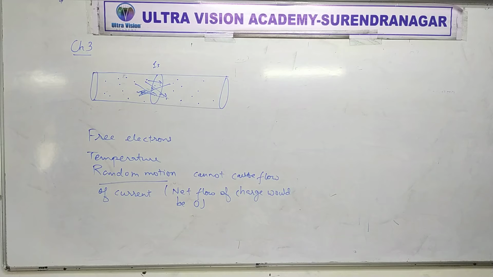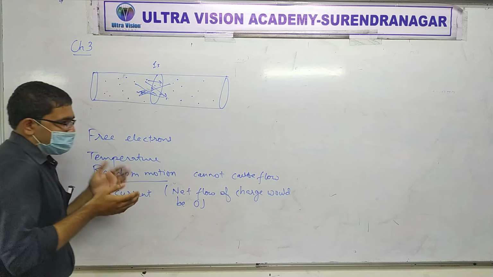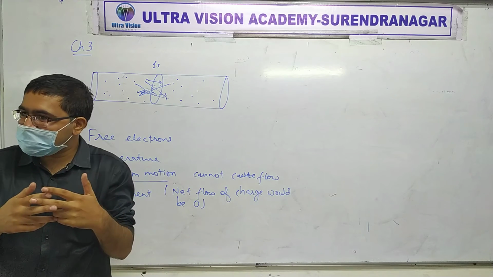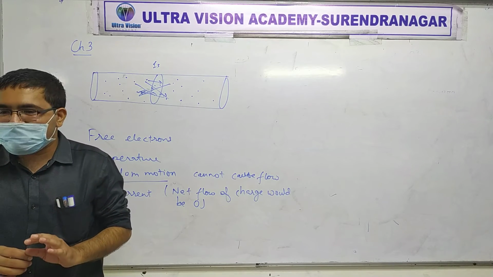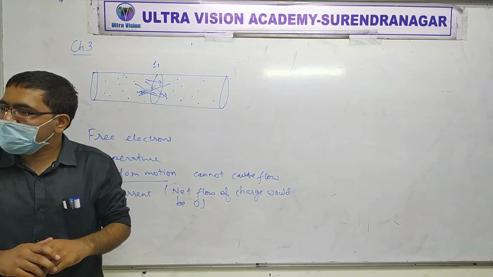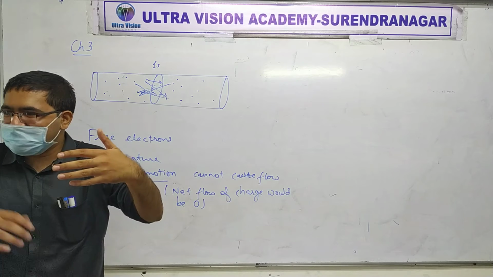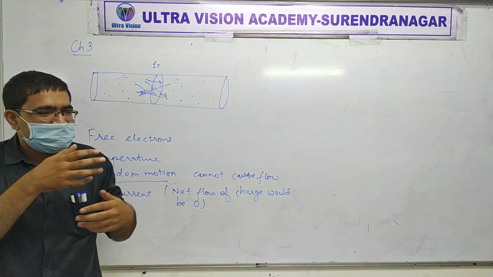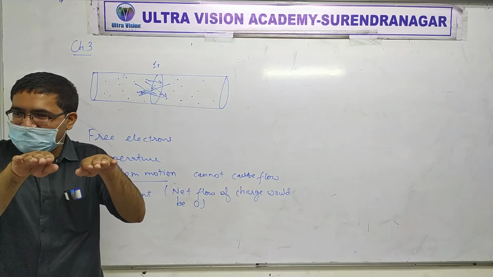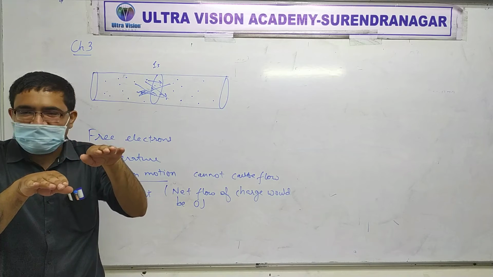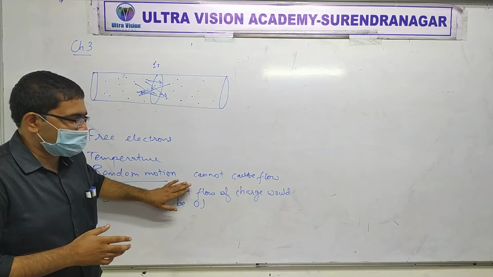Okay, so one thing is clear, to make current flow, the number of electrons going both the ways should not be same. One side more, one side less. There should be a difference, right? More electrons should go one way compared to the other. That means somehow you should push them. You should help on one side and oppose on the other side. Oppose those coming this way, help those going that way. If you do that, then you can cheat. So instead of the levels being equal, there is a slight change. Is that okay? And in that case, charge will flow because net flow of charge will not be zero anymore.